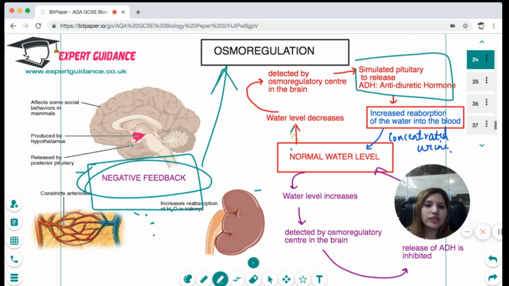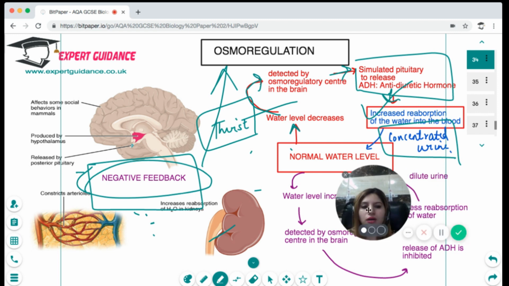So when the water level decreases in the body, it is detected by the osmoregulatory centers in the brain, which direct the pituitary to release the antidiuretic hormone, which travels in the blood and enters the kidney tubules, and it increases the reabsorption of water into the blood by increasing the permeability of the kidney tubules. As a result, more concentrated urine is passed, and it also promotes thirst, so that you take in more water to restore the blood water level.